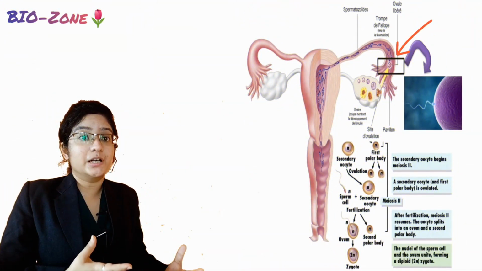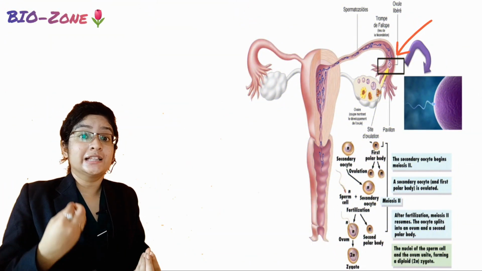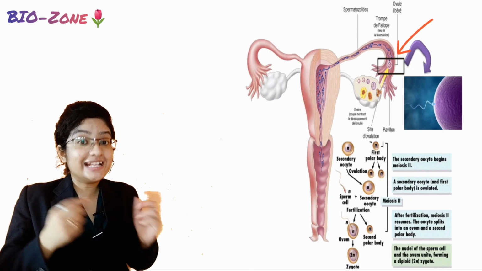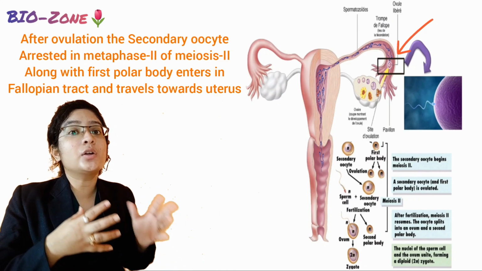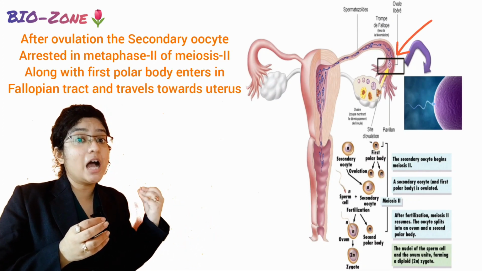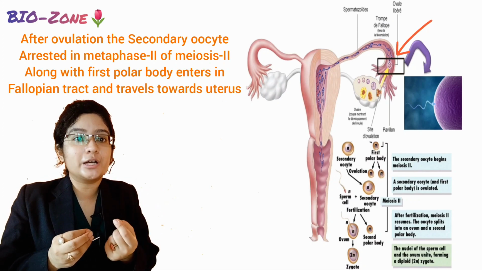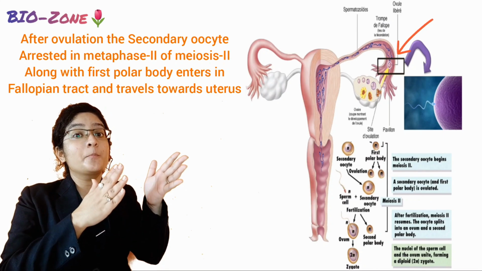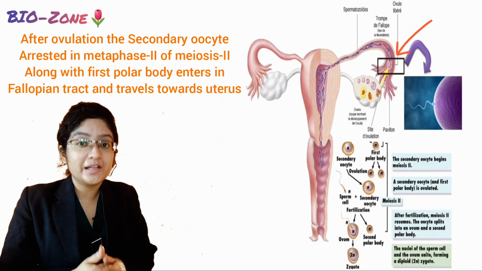So after ovulation, where does this secondary oocyte enter, right? This secondary oocyte after ovulation, that means releasing from the Graafian follicle along with its first polar body, enters into the fallopian tube and travels through this towards the uterus.